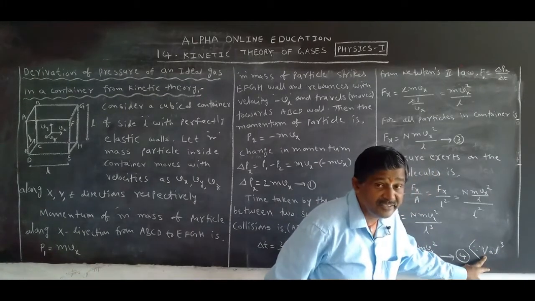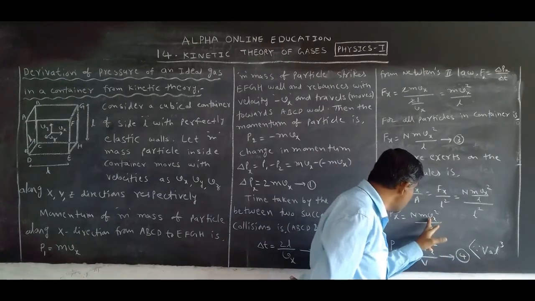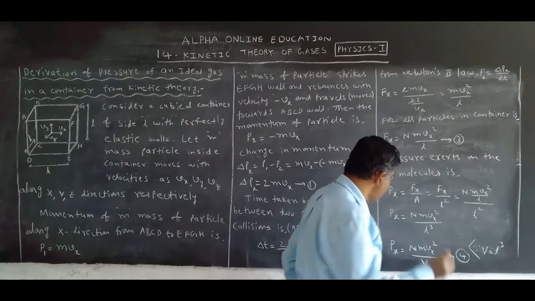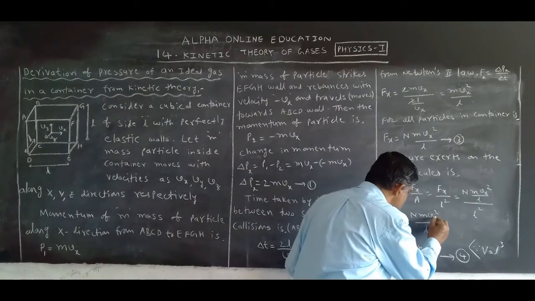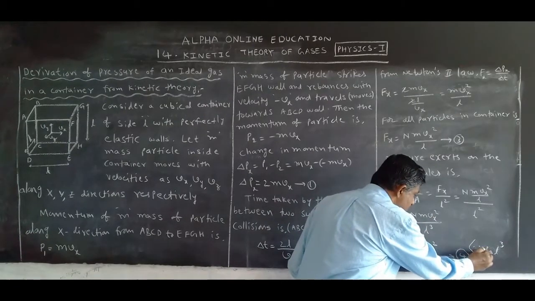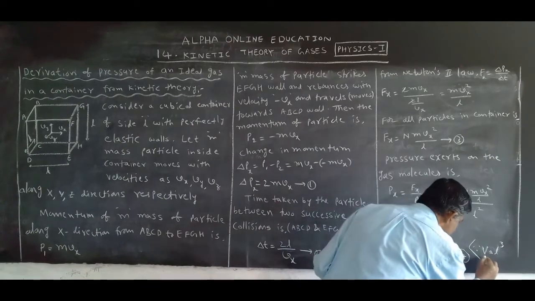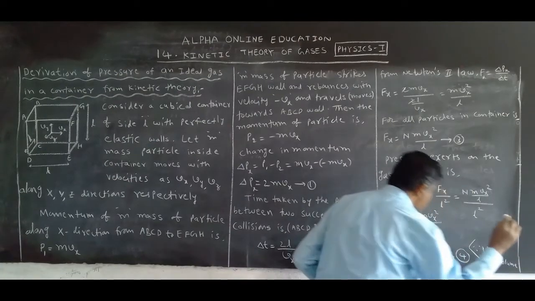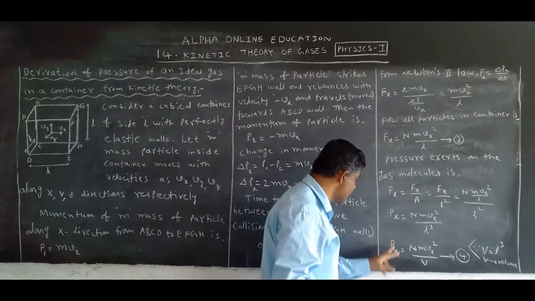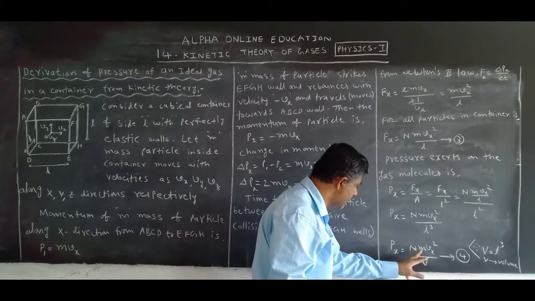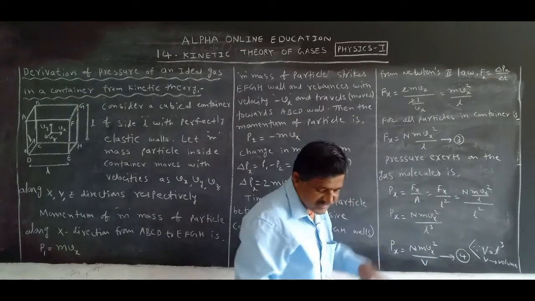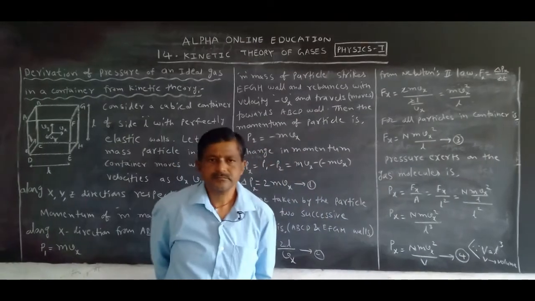Here capital V is volume, and here small v is velocity. Don't confuse them. Here v is the velocity, but here it is volume. So Px is equal to capital N m vx square by capital V. Let us take this as equation 4.